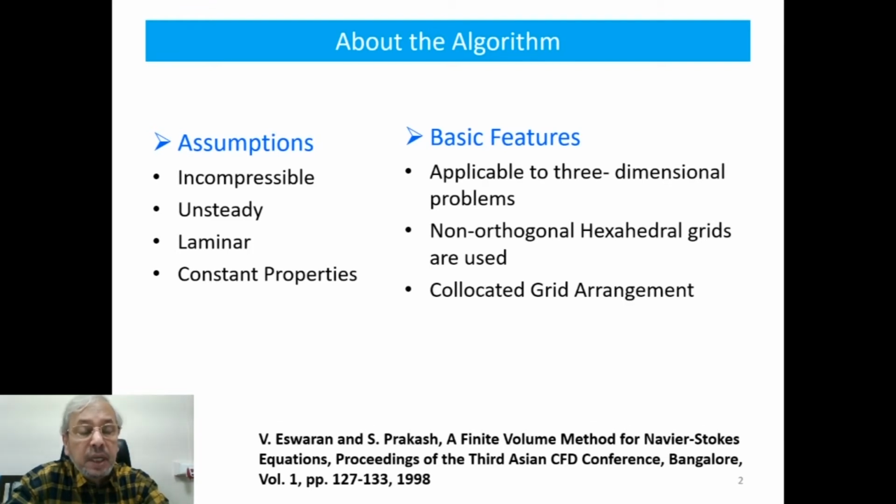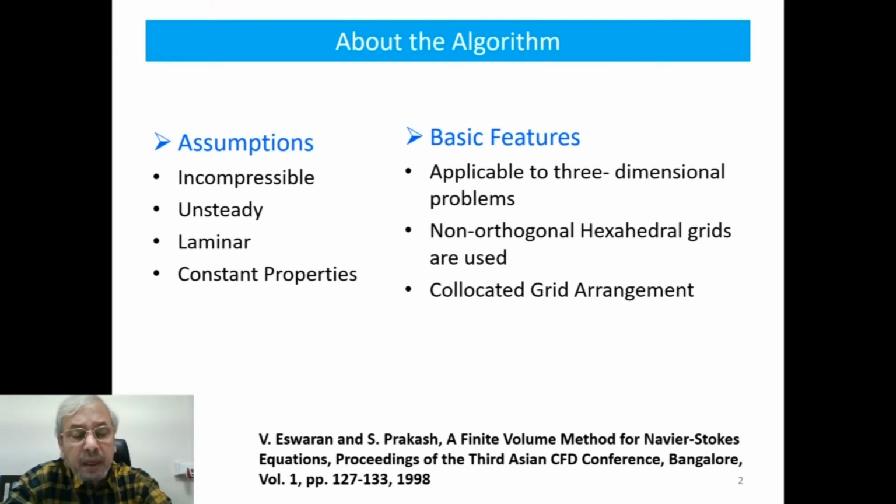Laminar, of course. The laminar assumption has been mentioned, but even if the flow is turbulent, we can use the same algorithm through appropriate turbulence models, and there are ways to handle the issues of turbulence, but the same algorithm can be enhanced.